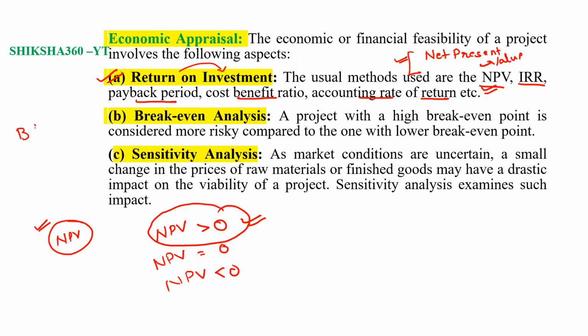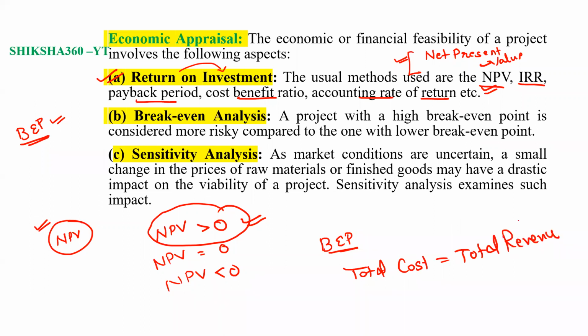So what is the break even point? Many times this is also denoted as BEP. It is that point where the total cost is equal to the total revenue. That is known as the break even point.